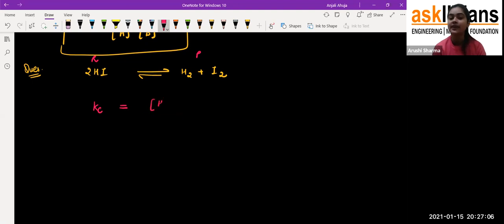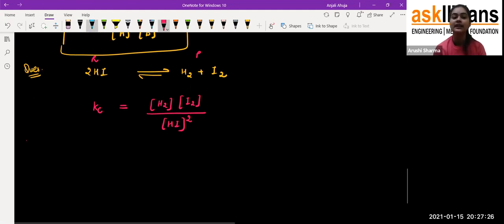So it's like concentration of the hydrogen, concentration of the iodine divided by the concentration of the HI, which is on the reactant side, and raised to the power 2. Do you remember that if they are having any coefficient, we have to write it as the raised to the power. So that's how we write down the Kc for any reaction.